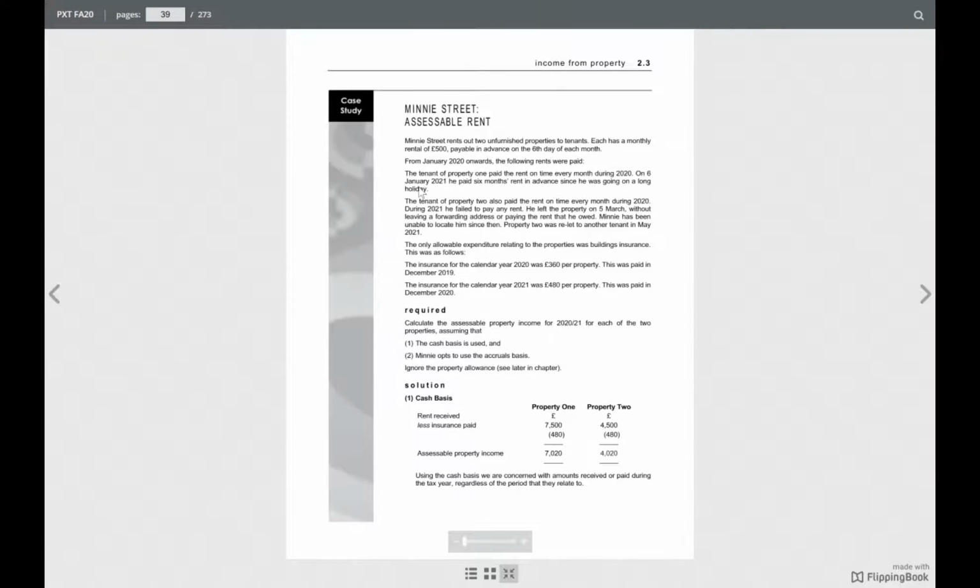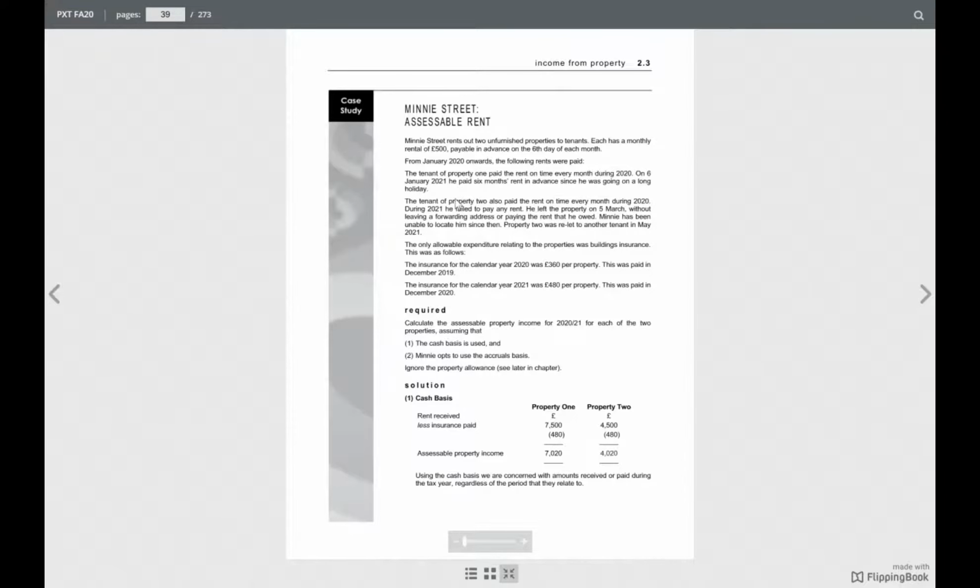The first property, tenant 1, paid the rent on time every month during 2020. During 2020 means from January to December, isn't it? So from April to December, 9 months, that rent will be included. And on 6th January 2021, he paid 6 months' rent in advance. What he paid in advance on 6th January 2021 will all be included, because it's a receipt basis.